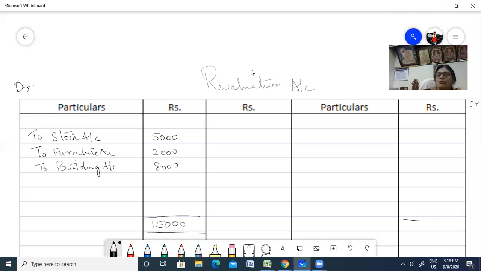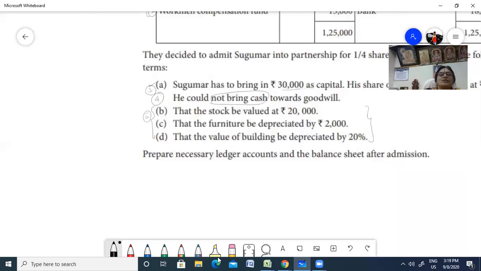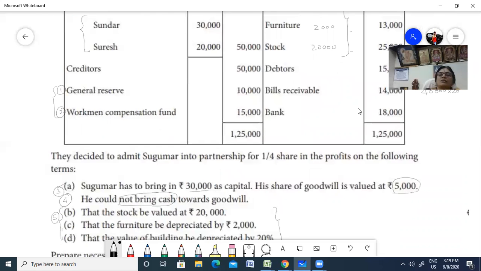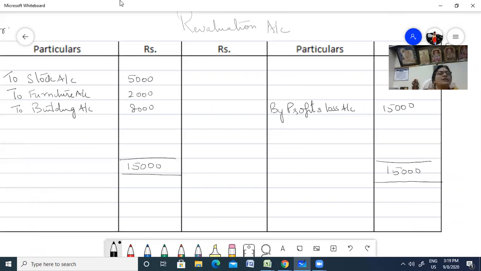Bring the same total to this side. Since you have nothing here, take the same balance up: by profit and loss account, 15,000. When it is on the credit side, it's the loss. And this loss is to be shared by the 2 partners. Who are the 2 partners? Sukumar is the new partner, and Sundar and Suresh are the old partners. So you're going to share it between Sundar and Suresh in the ratio 3:2.